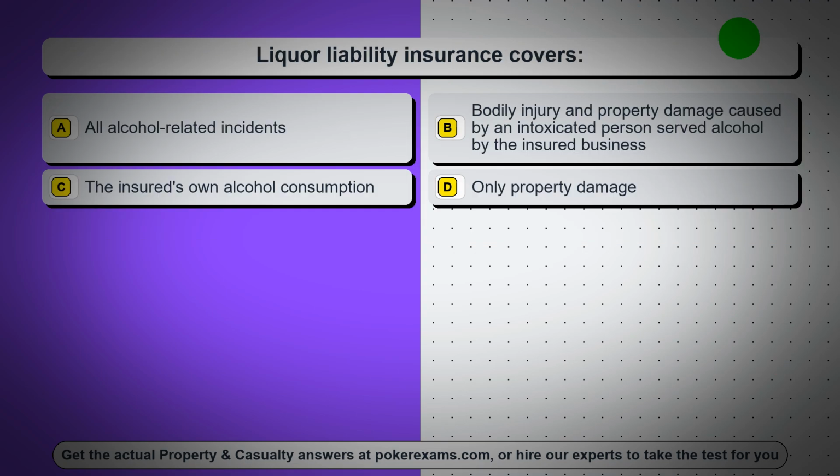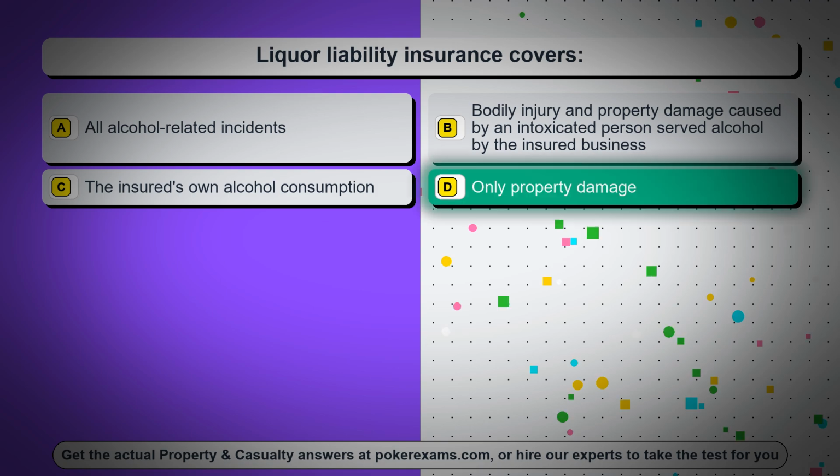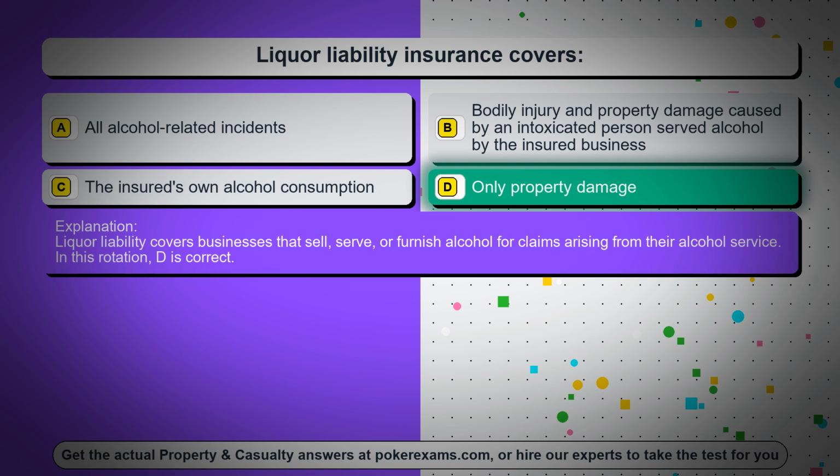Question 39. Liquor liability insurance covers: Option A. All alcohol-related incidents. Option B. Bodily injury and property damage caused by an intoxicated person served alcohol by the insured business. Option C. The insured's own alcohol consumption. Option D. Only property damage. The correct answer is option D. Only property damage. Liquor liability covers businesses that sell, serve, or furnish alcohol for claims arising from their alcohol service. In this rotation, D is correct.